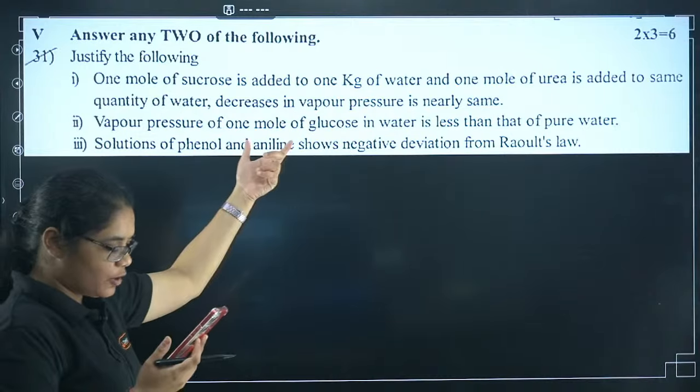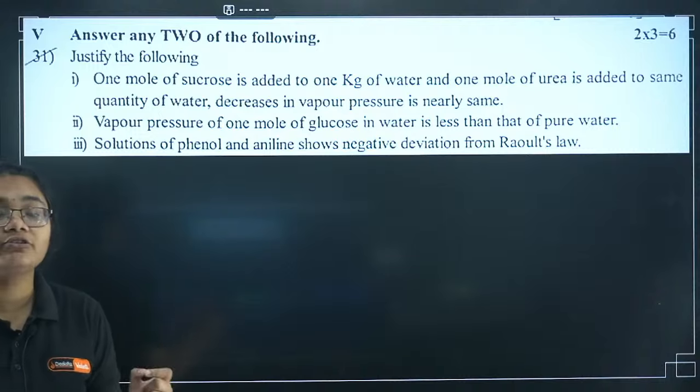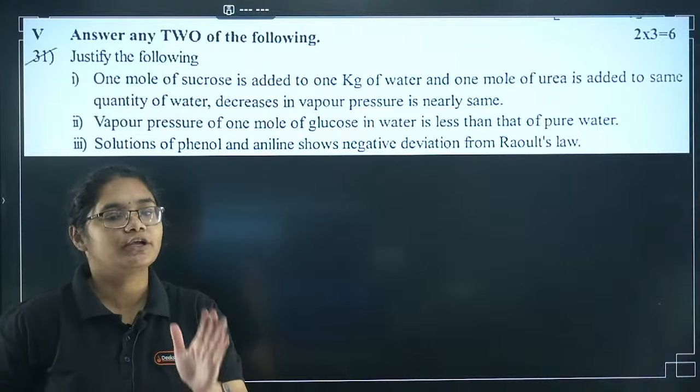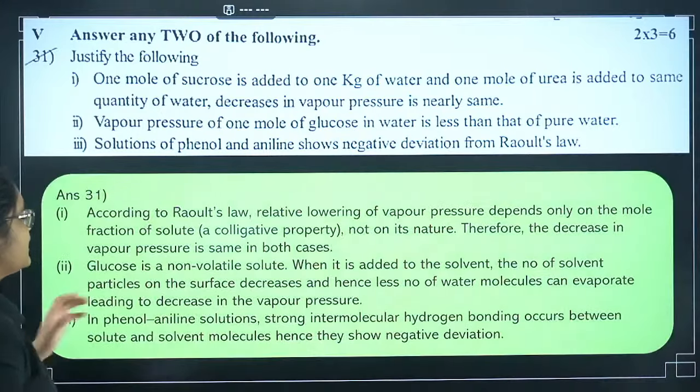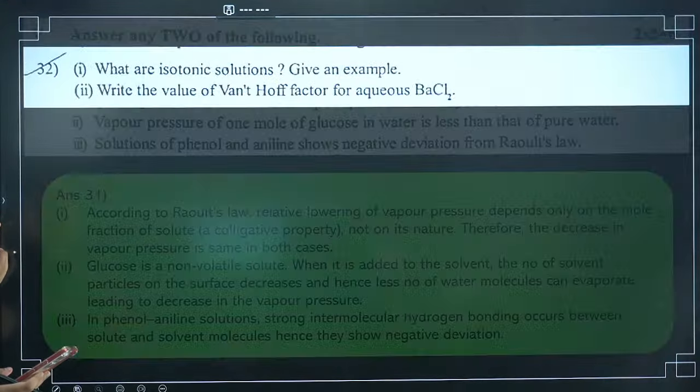Next, a solution of phenol and aniline shows negative deviation because it has strong intermolecular hydrogen bonding. Okay, here is the answer. Just take a screenshot of this and you can prepare it. This is a previous year question paper, the 2024 midterm paper. I hope all of you have taken a screenshot of this. Let's move to the next question.